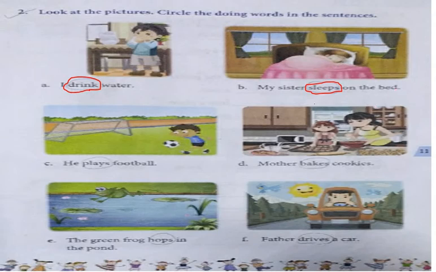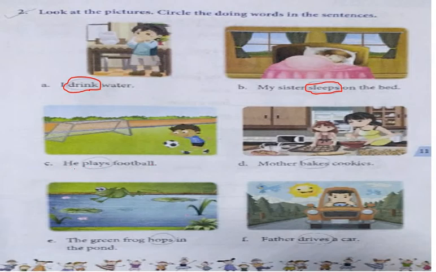Now see the next picture, number C. See the boy is playing, that boy is having a ball. First you see the picture, then I will read the sentence. Number C: He plays football.